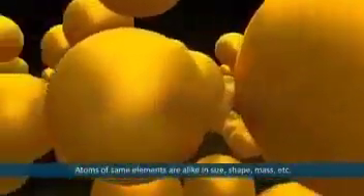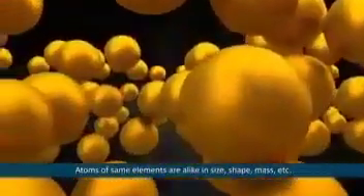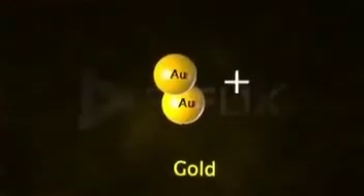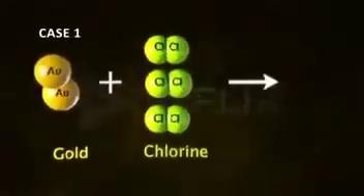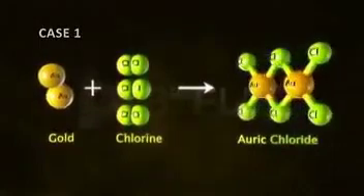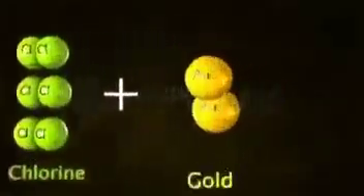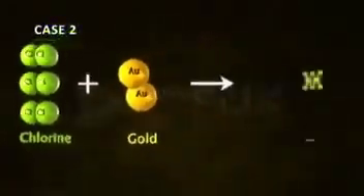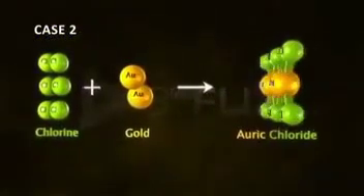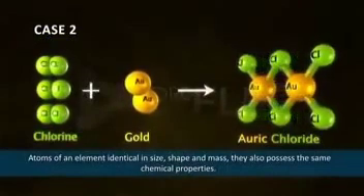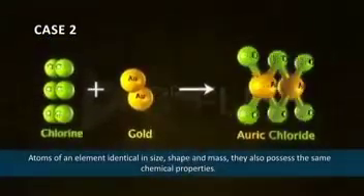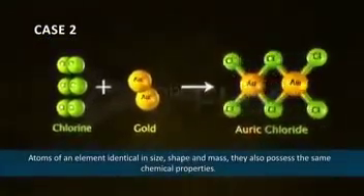Therefore, it can be said that atoms of the same element are alike in shape, size, mass, etc. Now let's observe how different atoms of gold react with atoms of another element, say chlorine. The atoms of gold react with the atoms of chlorine, and they all form the same compound, auric chloride. So, Dalton, in his theory, proposed that not only are atoms of an element identical in size, shape, and mass, they also possess the same chemical properties.